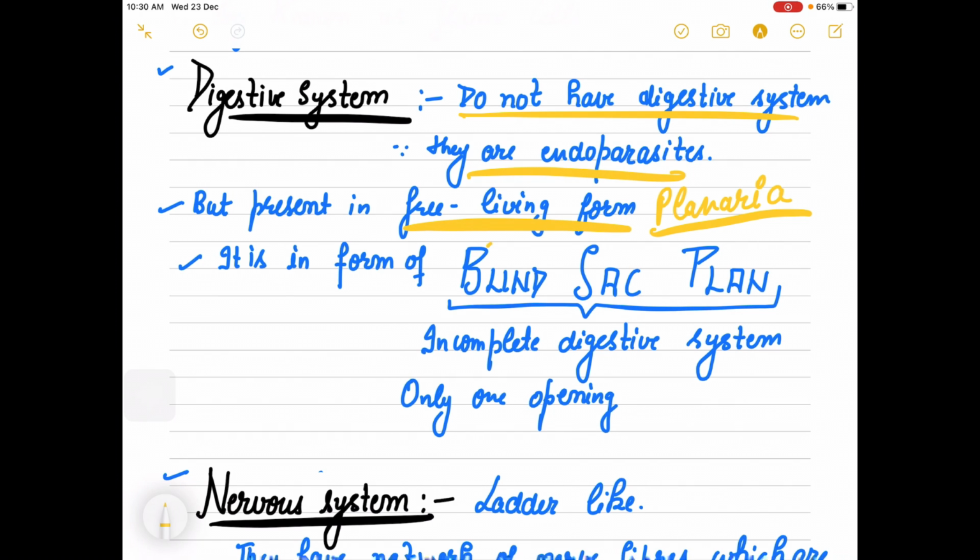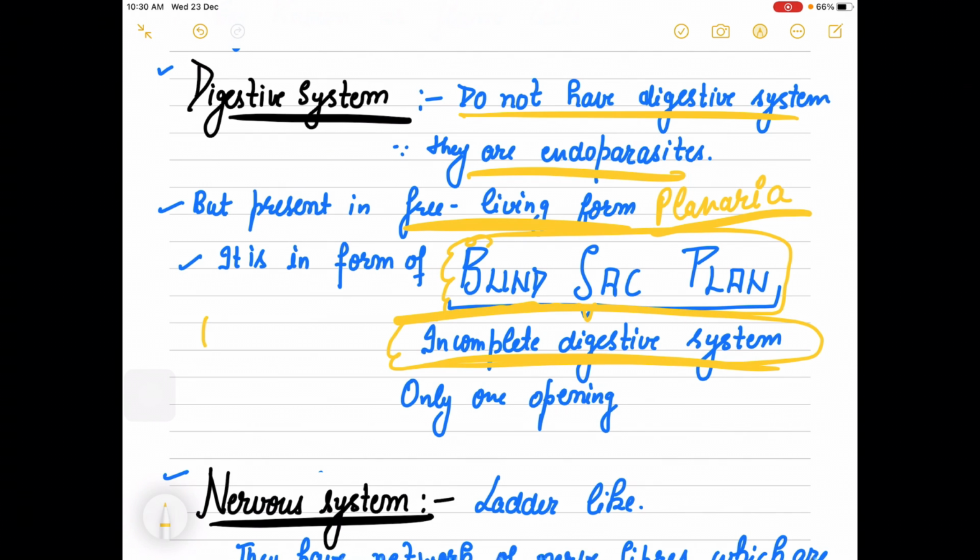So its digestive system is in the form of a blind sac plan. What is blind sac plan? It is an incomplete digestive system. First lecture वहाँ पे जाना पड़ेगा. What is an incomplete digestive system? क्या होता है? जिसमें only one opening is there, for mouth and anus.